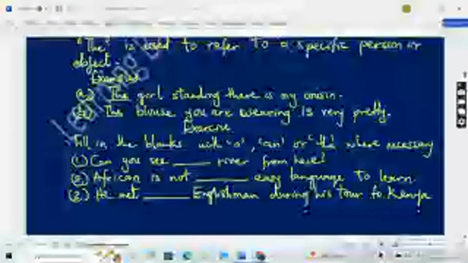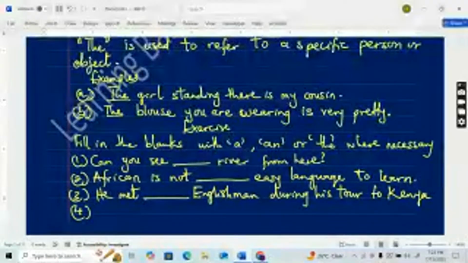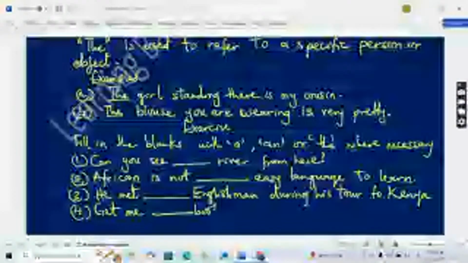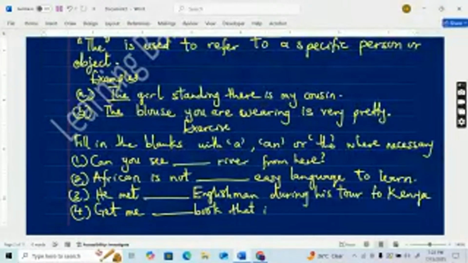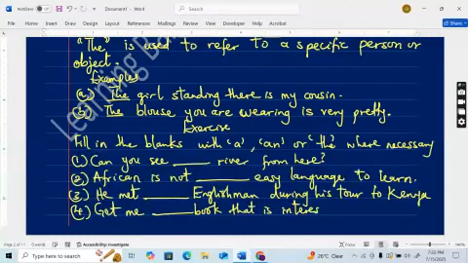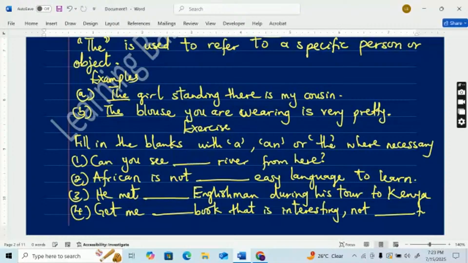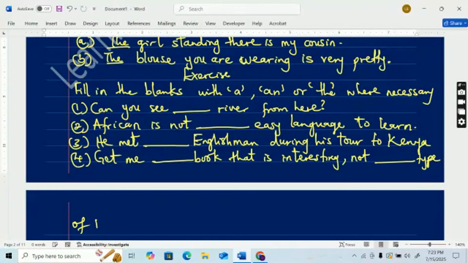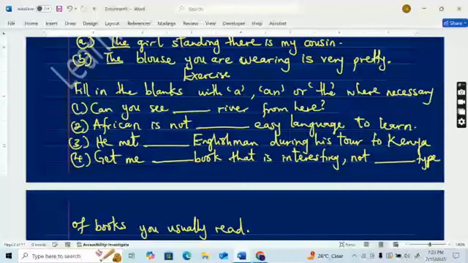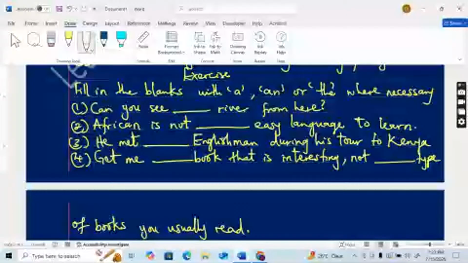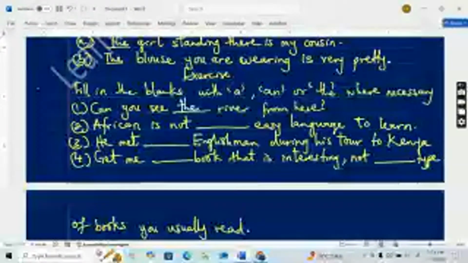Number four: get me dash book that is interesting, not dash type of books you usually read.